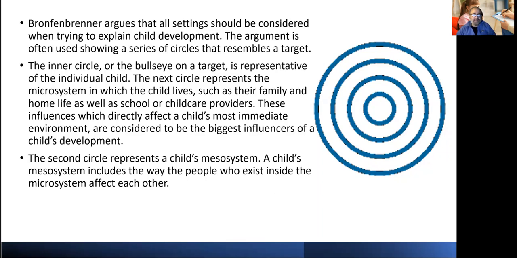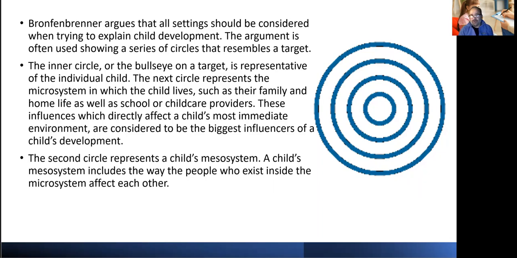The second circle he talks about is the mesosystem. A child's mesosystem includes the way people who exist inside the microsystem affect each other. So he said the mesosystem is not only about how the child is influenced by these people, but it is also important how these people interact with one another. And that is the mesosystem that affects the microsystem.